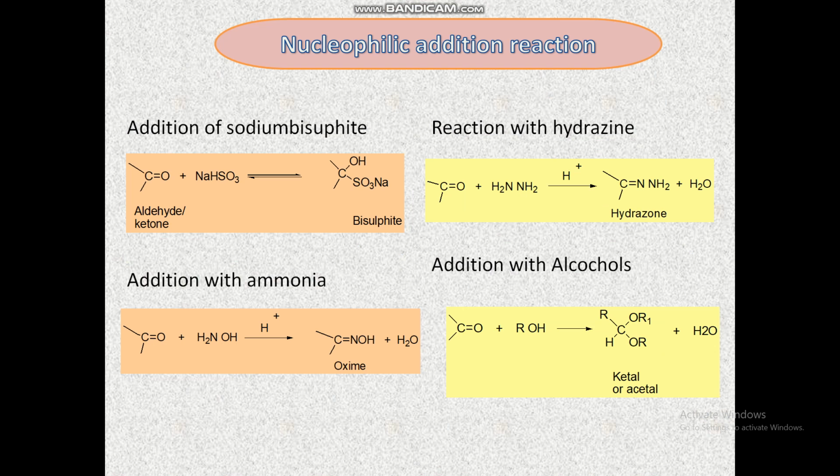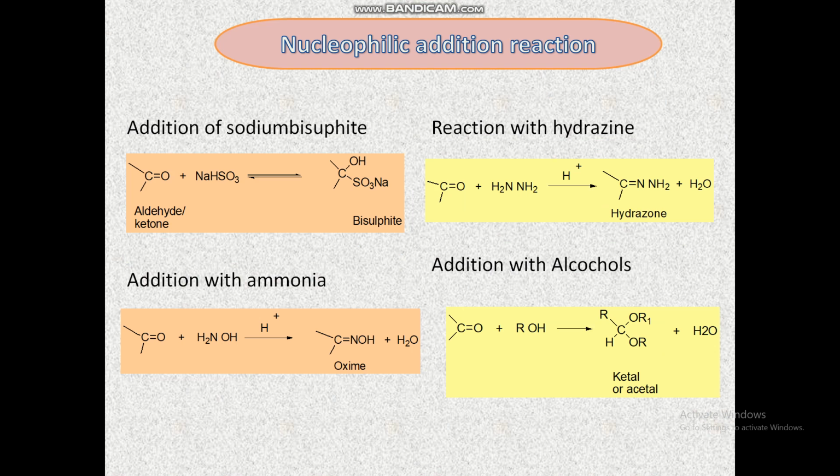So what is the reaction? Either an aldehyde or a ketone reacts with sodium bisulfite, producing the bisulfite compound. That is the addition of sodium bisulfite, a saturated solution. The carbonyl carbon gets bonded to the sulfur atom of the nucleophile. At the end of the reaction, the addition product gets precipitated out, that is the bisulfite compound.